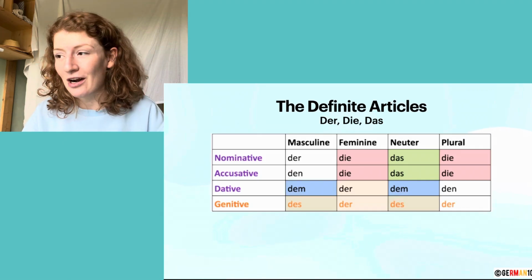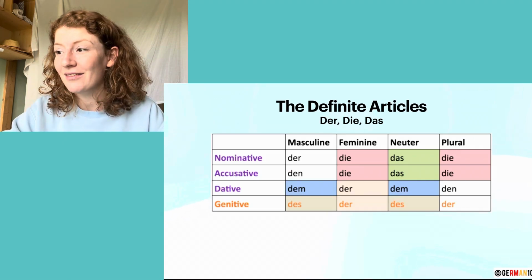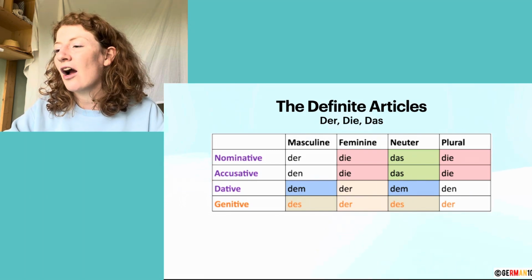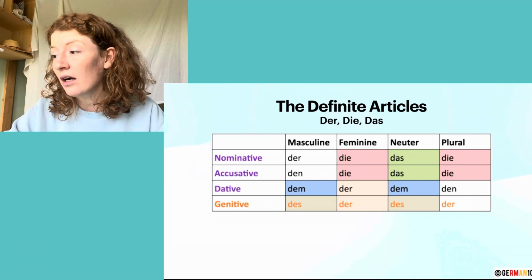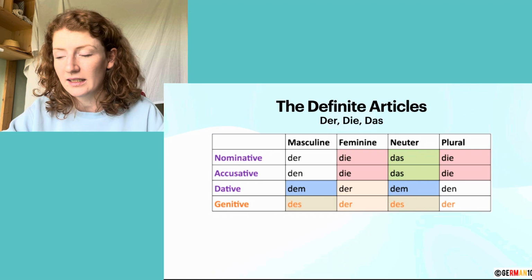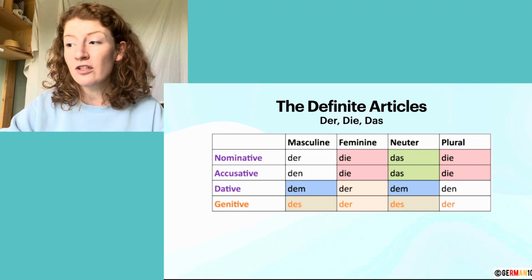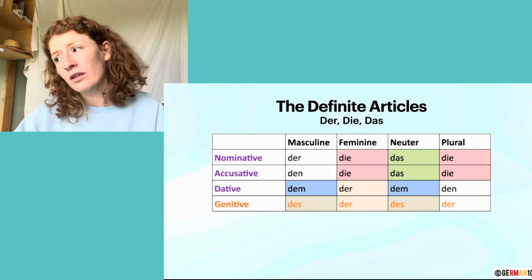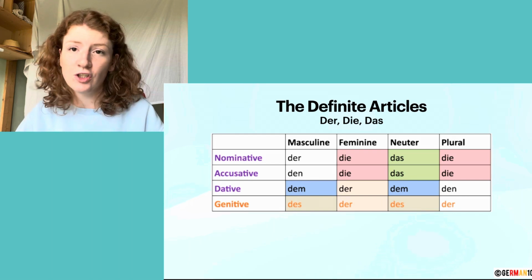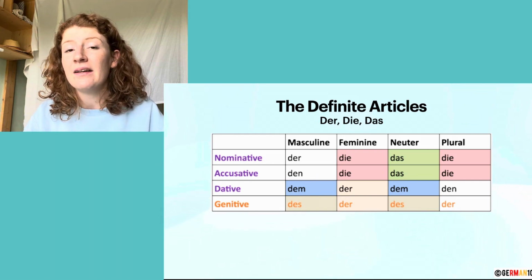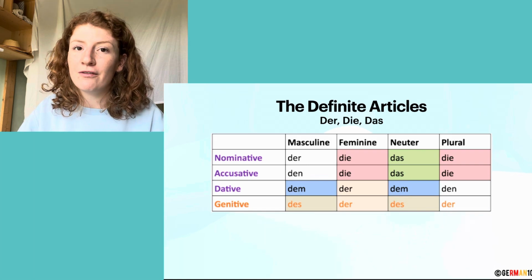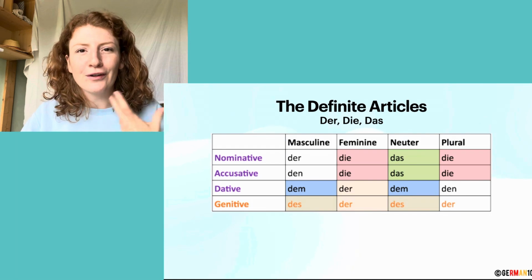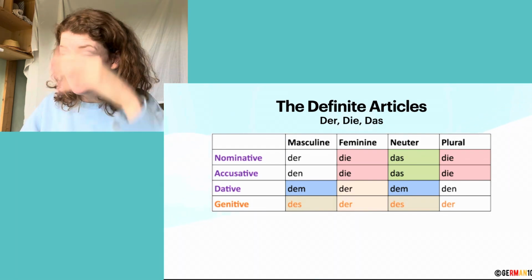Let's look at the definite articles. We just learned the articles in the nominative case, der, die, das, and the plural one, die. And in each case, the articles change. For example, in the accusative case, feminine, neuter, and plural articles stay the same. Only the masculine article changes from der to den. So that's a little bit weird, right? In the dative case and also in the genitive case, the articles completely change from the base form, der, die, das, die. And that might be a little bit confusing at first, but it makes sense once you practice and study it and it becomes part of your feeling and language skills, then it becomes way easier.